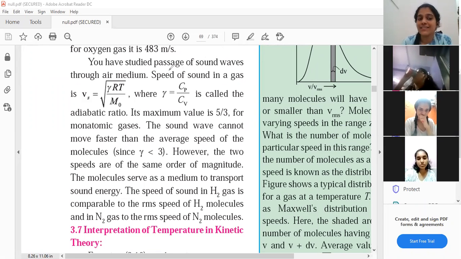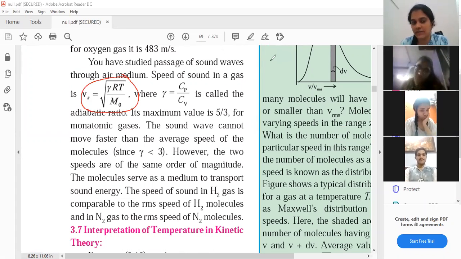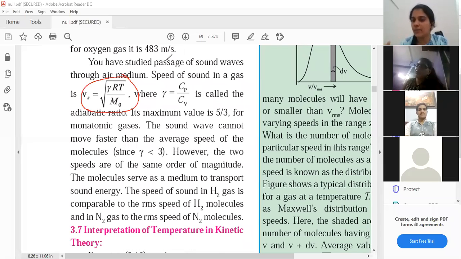You have studied passage of sound waves through air medium. Speed of sound in gas is given by this formula. So we know that sound waves travel through air medium, and this is the speed. You all can see the formula is a little bit the same as my RMS formula, yes or no? Under root RT upon M naught. But one extra parameter is there over here, that is gamma.